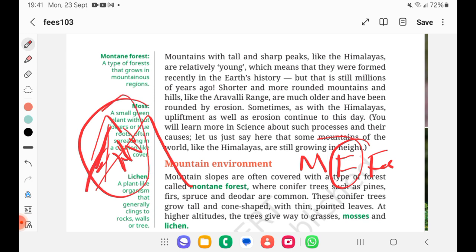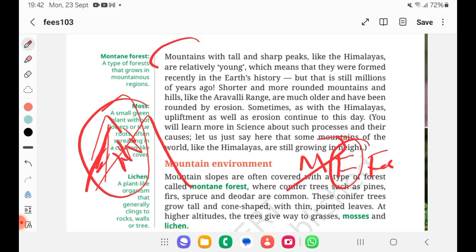Needle-like leaves will be there. Why so? So that they can somehow withstand or withhold the temperature that they have grasped. They don't want the heat to escape, because it will be very cold. So what they have given here, we'll read.